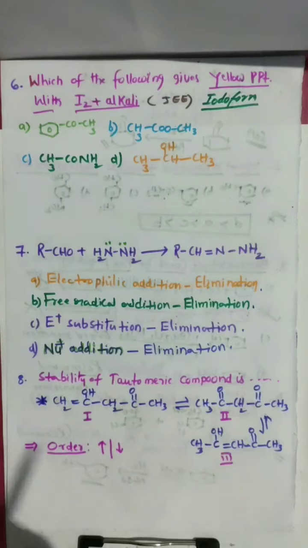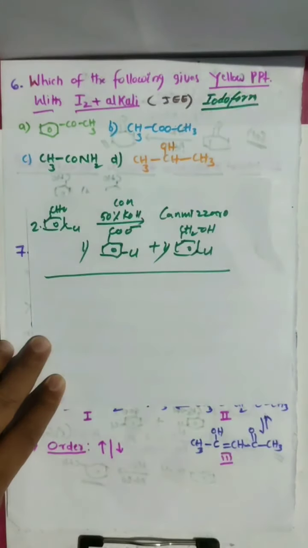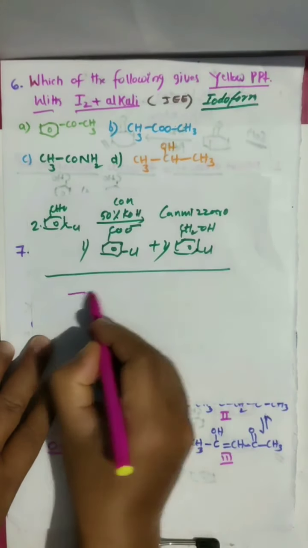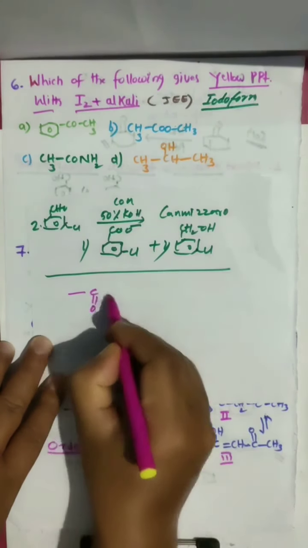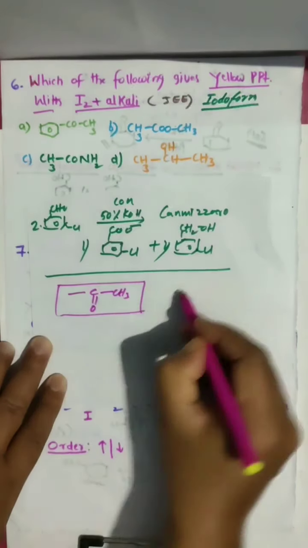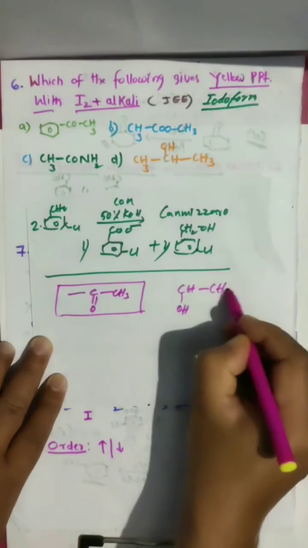The haloform reaction is given by some particular compounds only, as we learned already. We need the methyl ketone group, or the CH(OH)CH3 group.